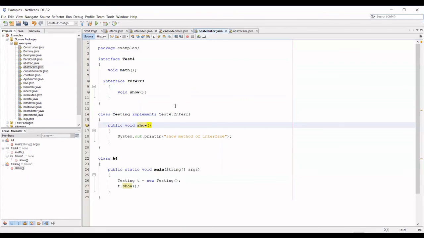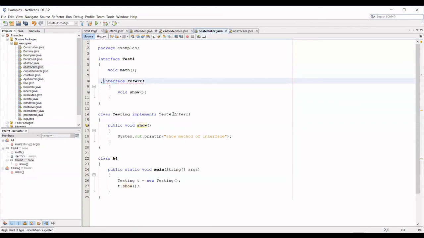You can access that particular thing using the class name. So what is the class name for this interface here? Test4. So through Test4, I'm accessing Inter1. Is it clear? Test4 dot, because Test4 is going to act as a class name.